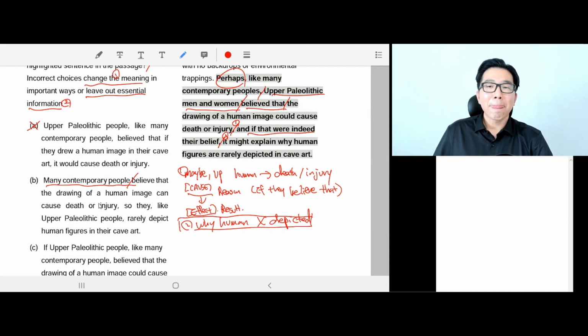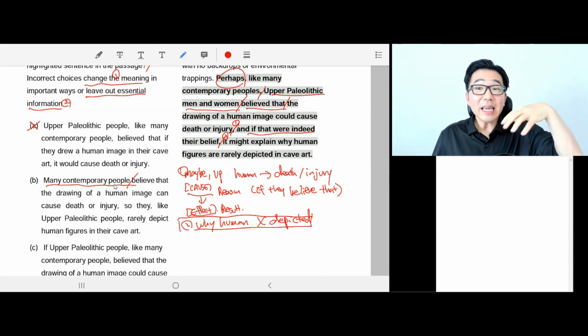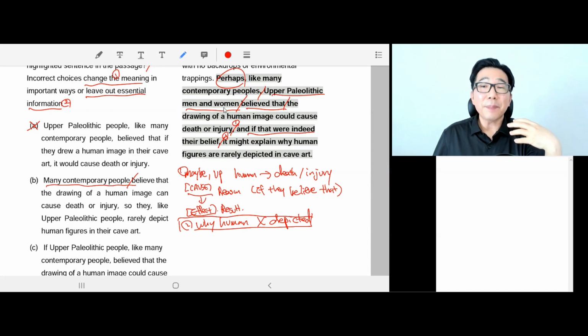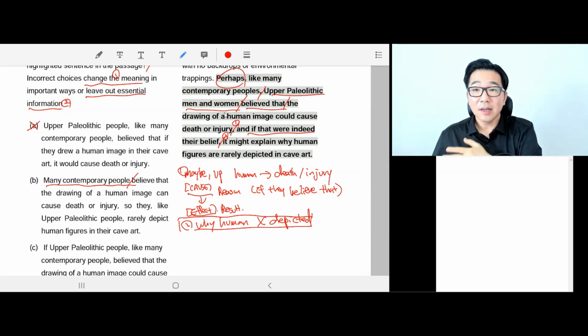If the subjects are different, then the meaning of the sentence is completely different. The original sentence says the subject is Upper Paleolithic people, who, like contemporary people, believed this way. That is the meaning of the sentence.